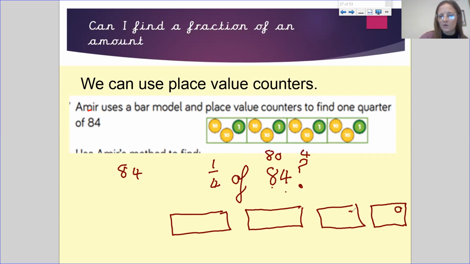So I can say there's 1, 1, 1, 1, which means the 4 is gone, and then I can count in 10s to do the 80. So I'm going to put that for a 10, 20, 30, 40, 50, 60, 70, 80, and then that is gone. So 1/4 of 80 is going to be one of these groups. One group will show me 21. So 1/4 of 84 is 21.